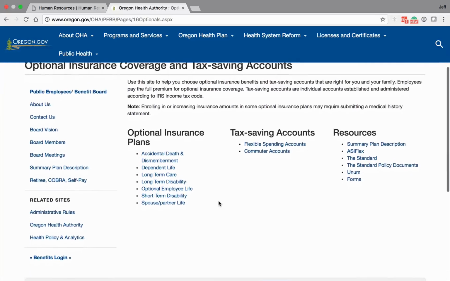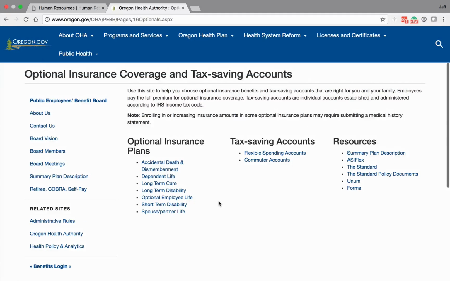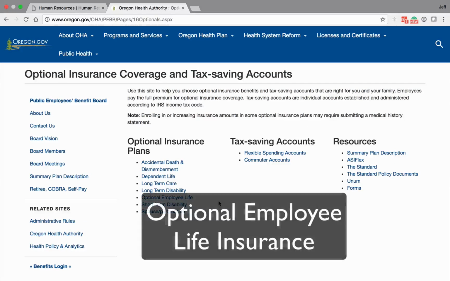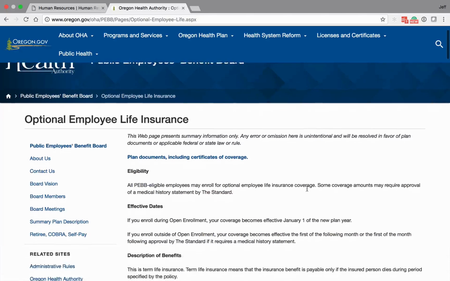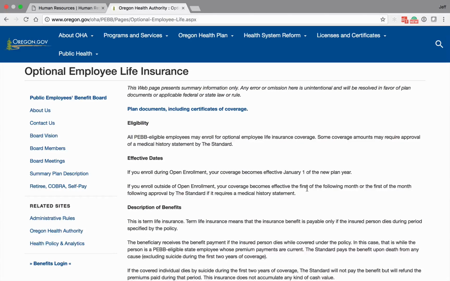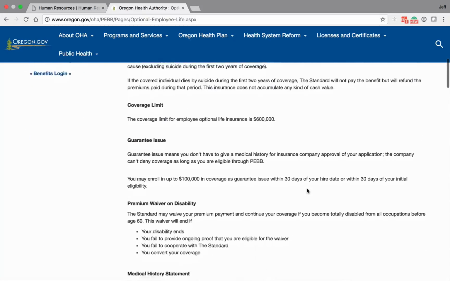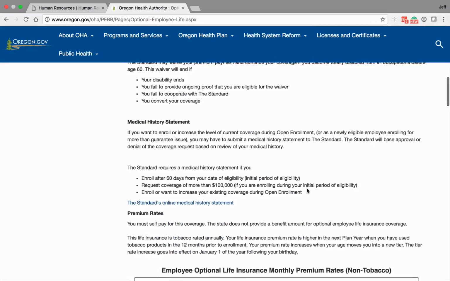We're going to keep referring to this page as we go through everything, but we're going to start out visiting a little bit about optional life insurance. EOU is going to purchase a $5,000 life insurance policy for you. As a new employee, you can purchase up to $100,000 for yourself and $20,000 for your spouse or partner without filling out a medical history. You can go up to $600,000 in insurance, but anything above the previous amounts, you will need to fill out a medical history statement.